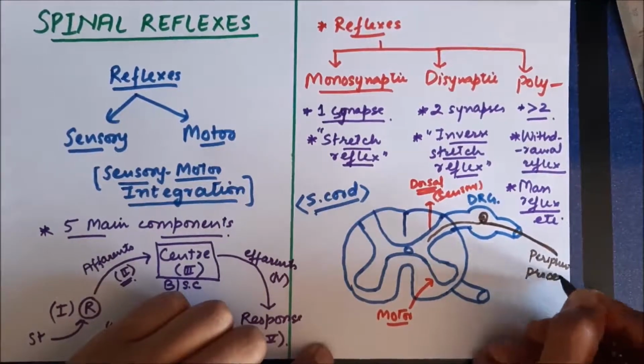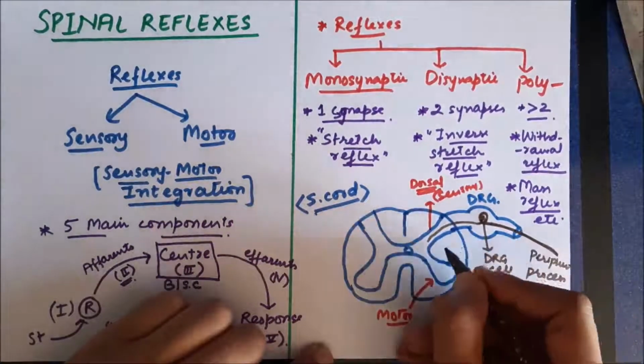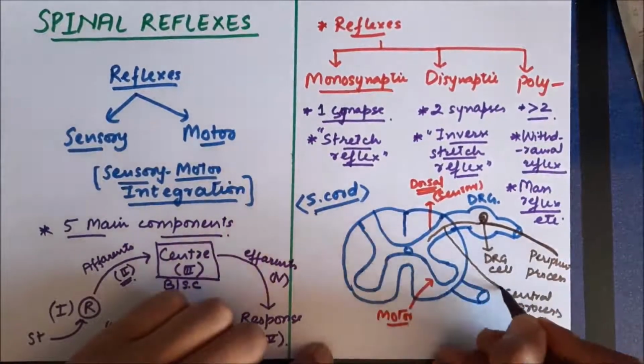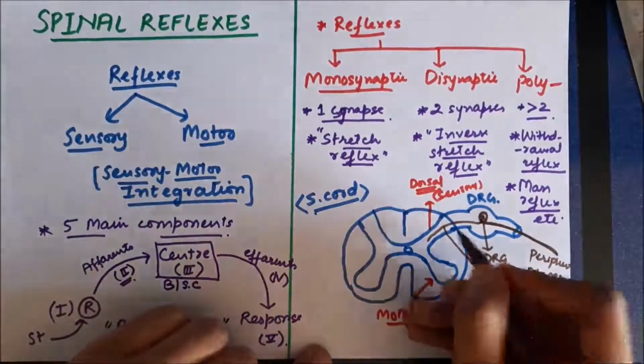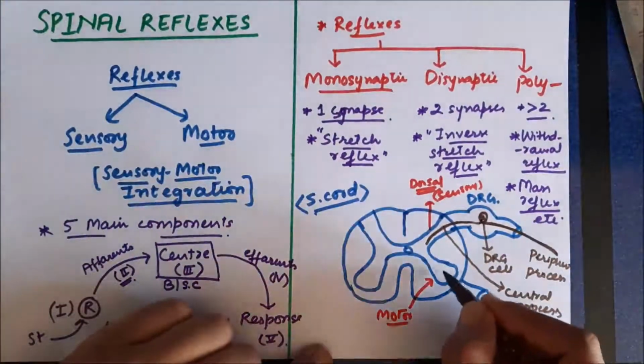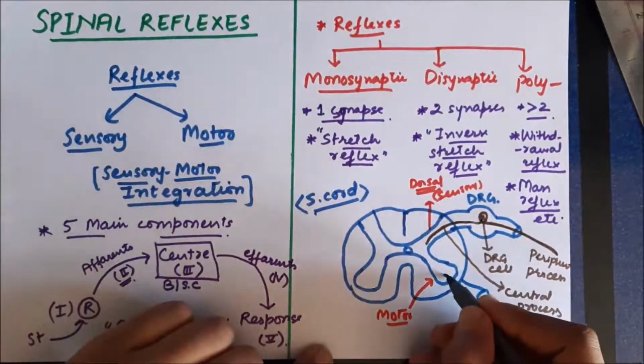So it has two processes. One is the peripheral process of this cell. This cell is called the dorsal root ganglion cell. So peripheral processes bring information, and the central processes take the information towards the spinal cord. So these are the central processes of the dorsal root ganglion cell. Now, in the motor part of the spinal cord, various types of neurons emerge.